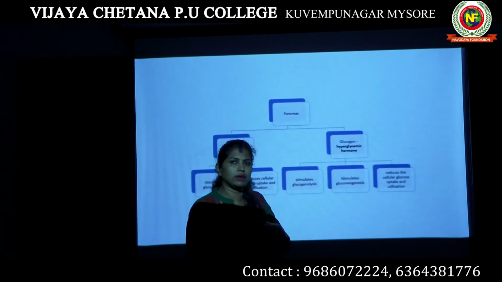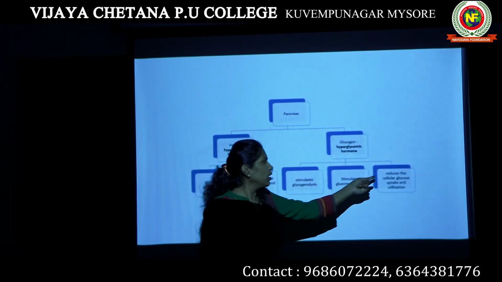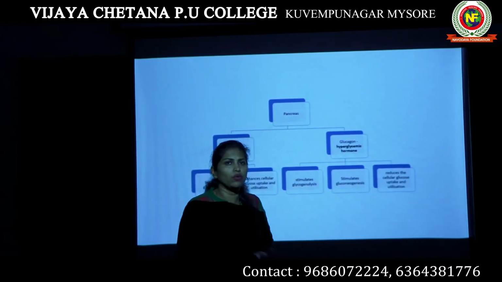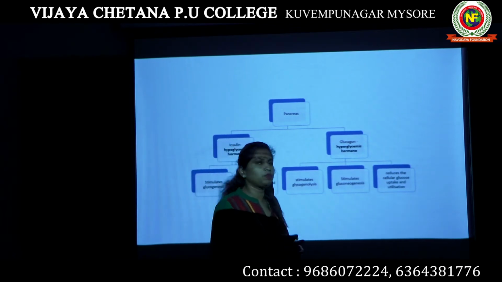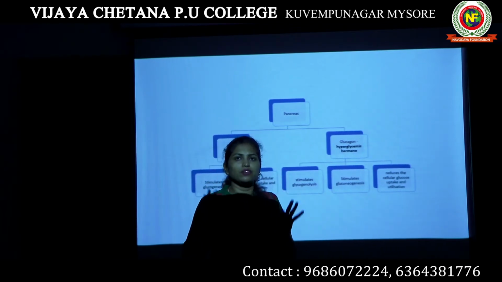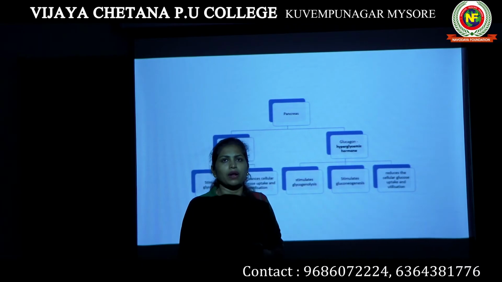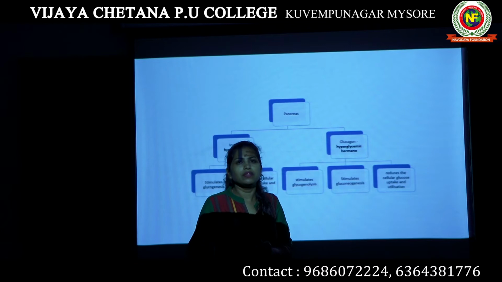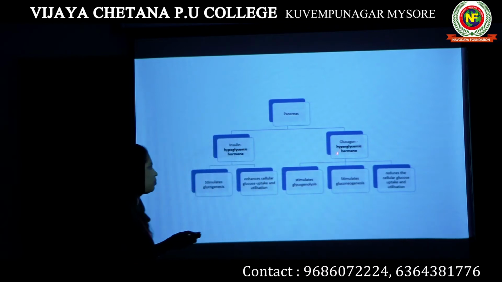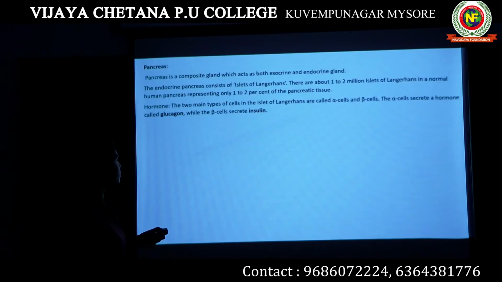Okay, it stimulates, that means it increases the rate. It reduces the cellular glucose uptake and utilization. When glucagon is present, it asks the cells not to take glucose from the blood, and not to utilize the glucose. This is the way the glucose level is increased in the blood. So it acts as a hyperglycemic hormone.